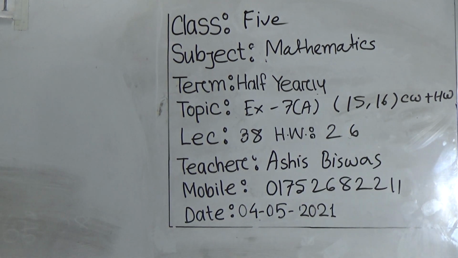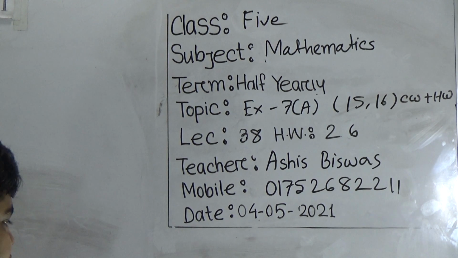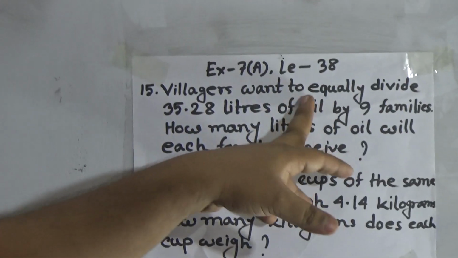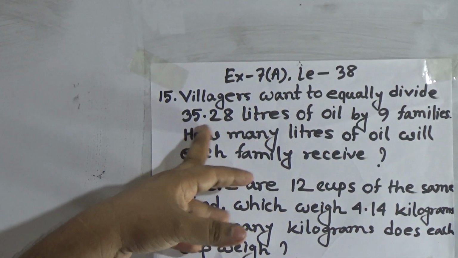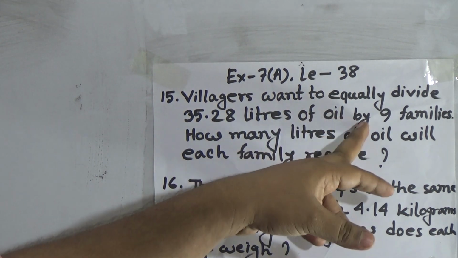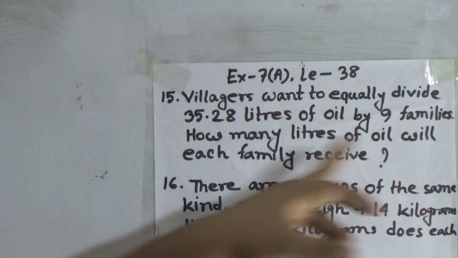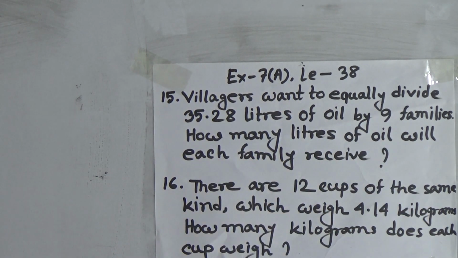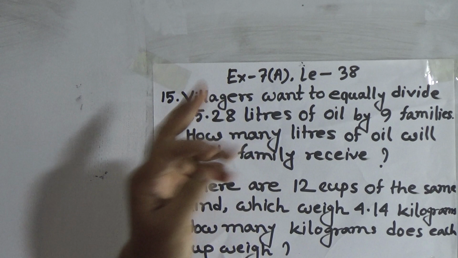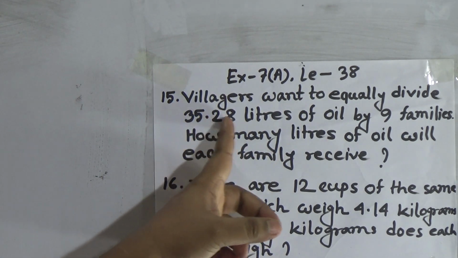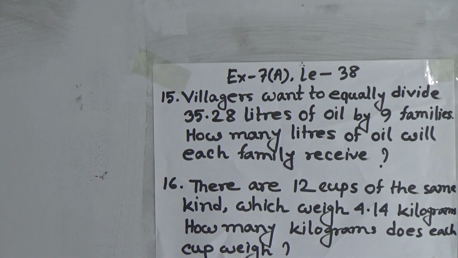So my dear students, at first we read the question. I have already written this question on the board. So here, question number 15. Villagers want to equally divide 35.28 liters of oil among 9 families. How many liters of oil will each family receive? That means, dear students, 9 families will receive 35.28 liters of oil. So one family receives how many liters of oil? As 1 is less than 9, we do division and we get the answer.